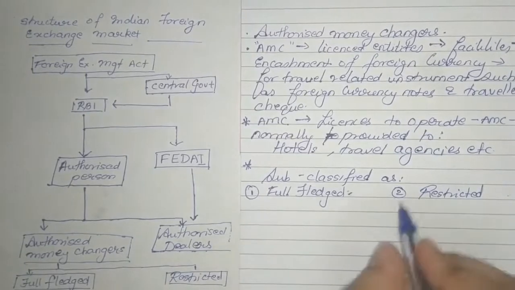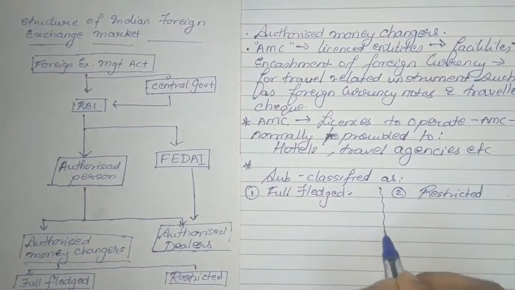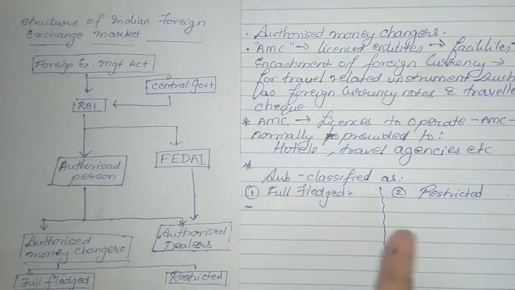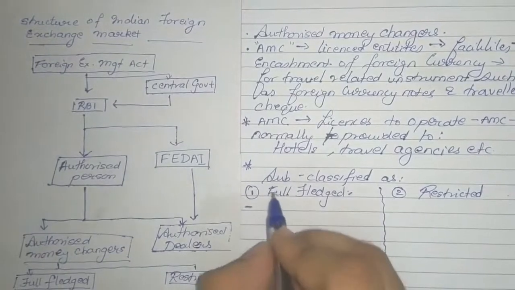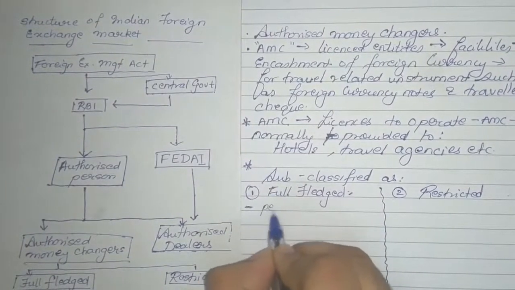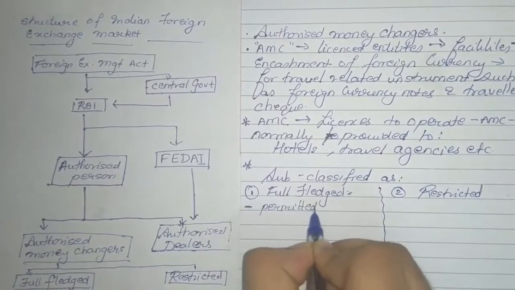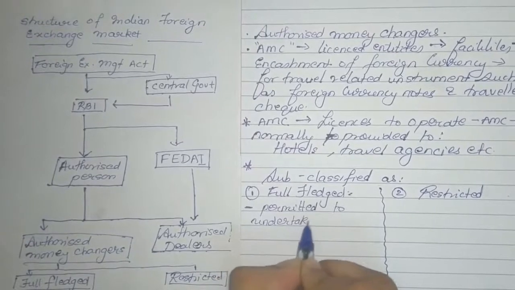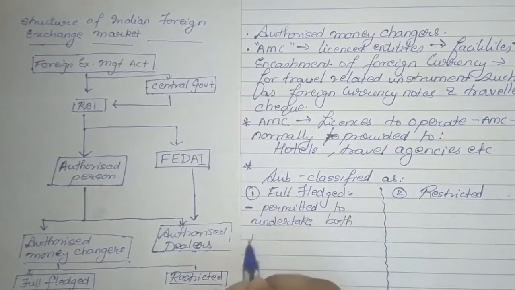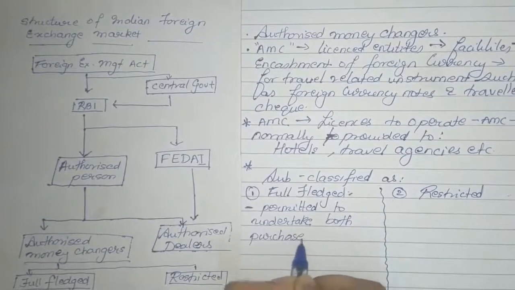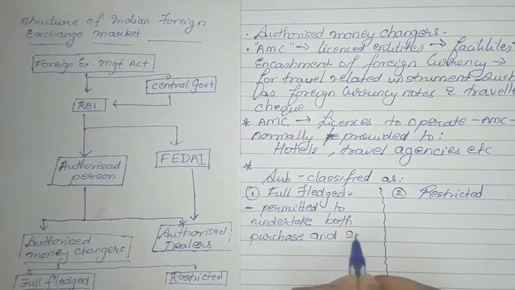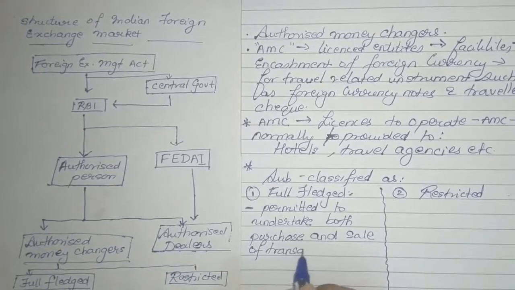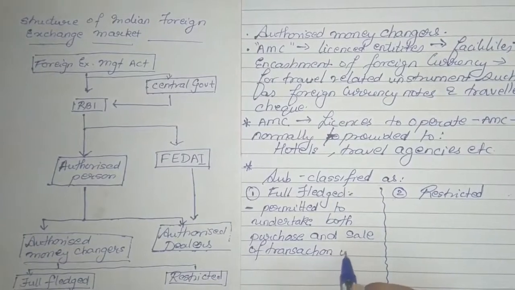Now, what do we mean by full-fledged and restricted money changers? So let us understand first what is a full-fledged money changer. Full-fledged money changers are basically permitted to undertake both purchase and sale transactions with the public.